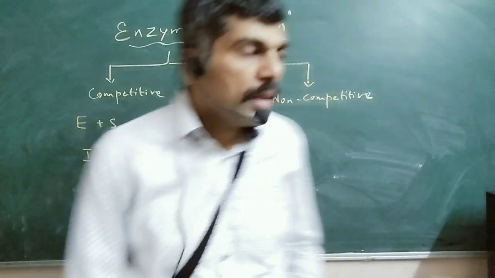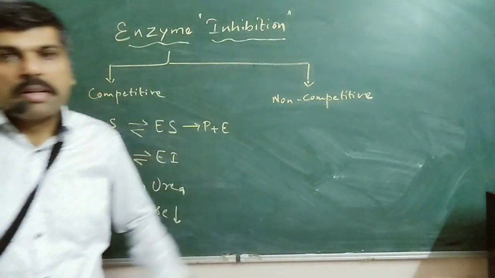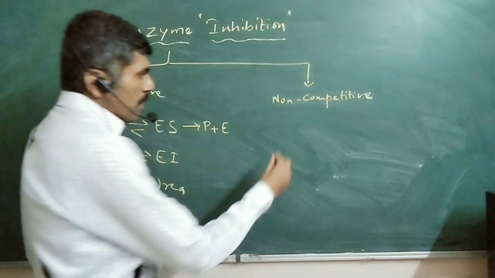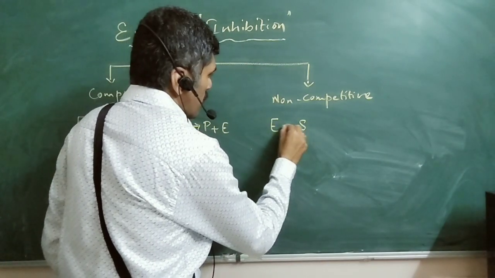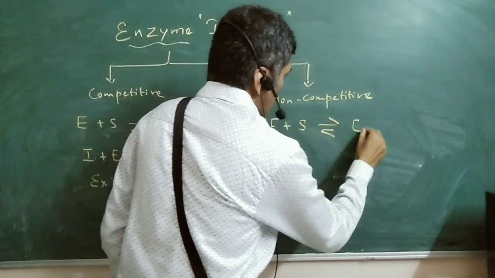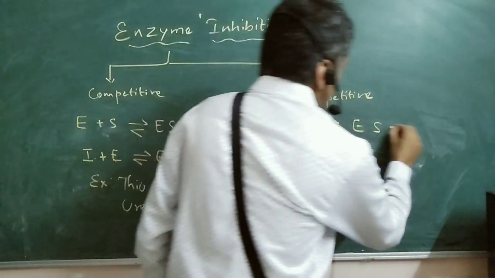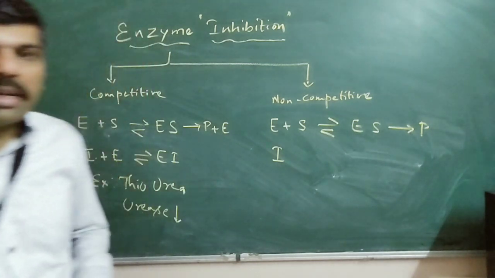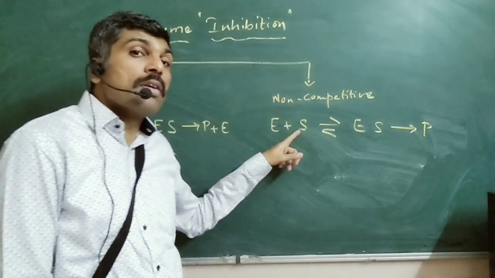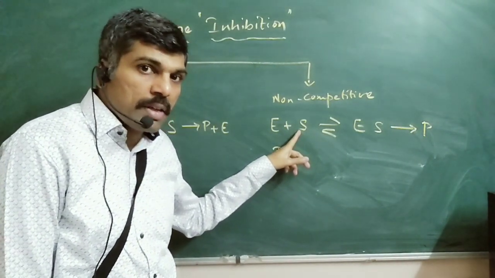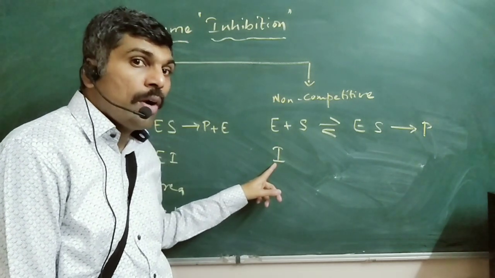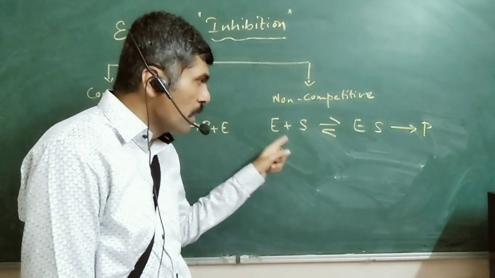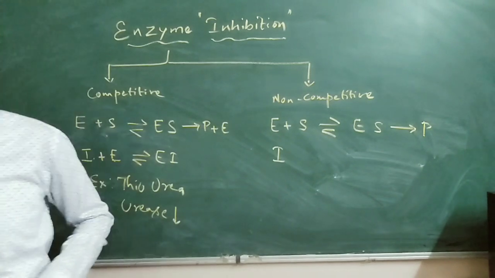On the contrary, in case of non-competitive inhibition, the substrate and the enzyme, of course, if they come together, will form the enzyme substrate complex, which can degenerate into the product. But in this example, the inhibitor is not structurally similar to the substrate, which means that the inhibitor will not go and bind directly to that particular active site of the enzyme.